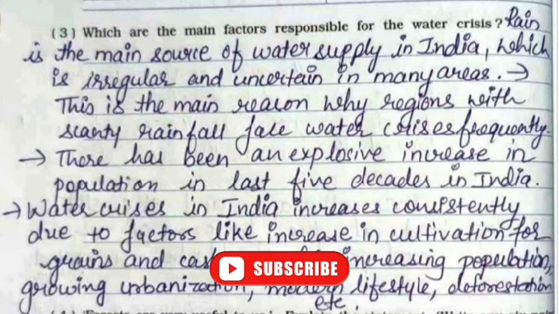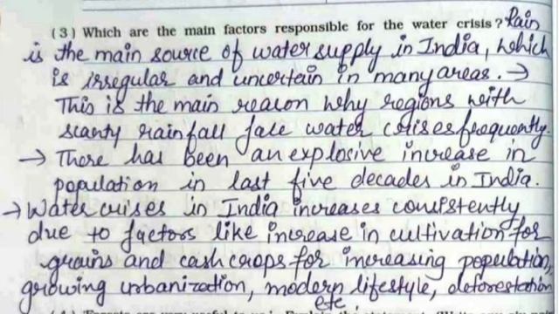Rain is the main source of water supply in India, which is irregular and uncertain in many areas. This is the main reason why regions with scanty rainfall face water crisis frequently. There has been an explosive increase in population in last 5 decades in India. Water crisis in India increases consistently due to factors like increase in cultivation for grains and cash crops for increasing population, growing urbanization, modern lifestyle, deforestation, etc.